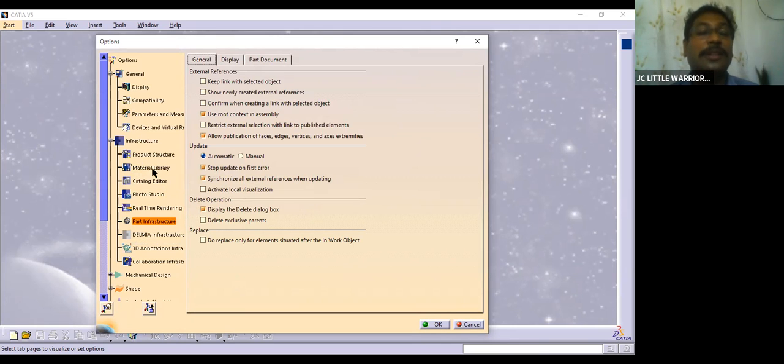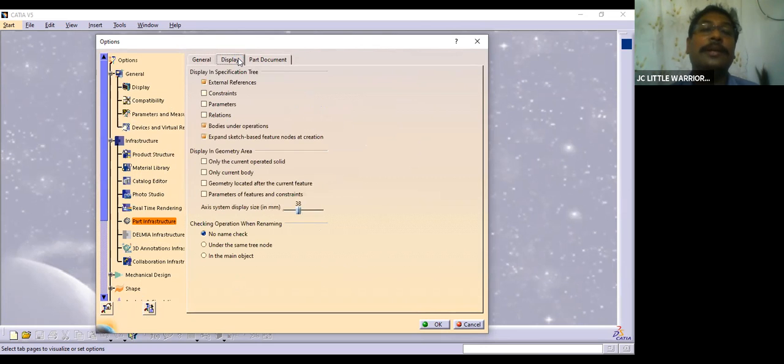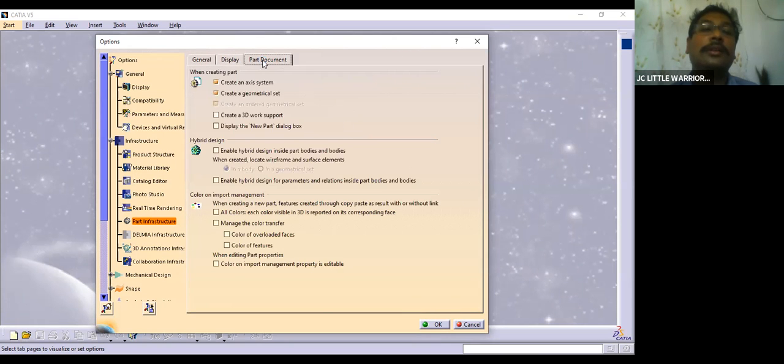Okay, you can remember that the first time, don't worry. And looking at all these things, there are so many things, how to remember. Okay, don't worry, if you start practicing it, it's going to be very easy for you. You can remember it. Okay, part infrastructure. Okay, display in part document, create an access system.